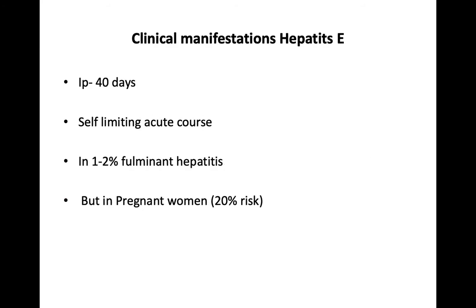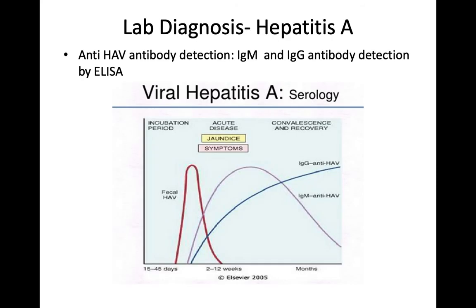Whereas in hepatitis E, the incubation period is about 40 days. It has a self-limiting course. Only 1 to 2% of them go on to fulminant hepatitis, but pregnant women have a 20% higher risk of going on to fulminant hepatitis.